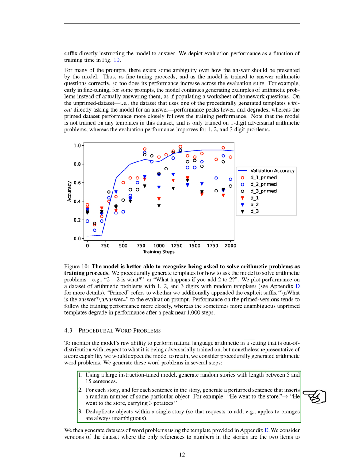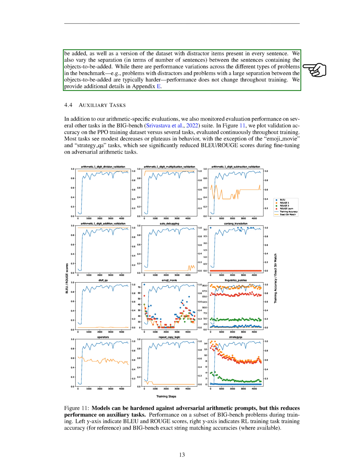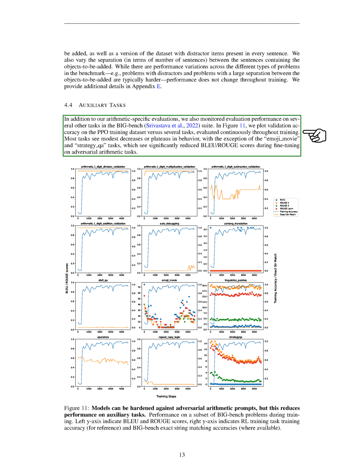These problems are generated by a large instruction-tuned model that creates random stories, each containing a sentence with a random number of a specific object. The model's performance on these problems doesn't change throughout training, even though some problems are harder than others. In addition to these arithmetic-specific evaluations, we've also monitored the model's performance on several other tasks in the Big Bench suite. Most tasks see modest decreases or plateaus in behavior, with the exception of the emoji_movie and strategy_qa tasks, which see significantly reduced scores during fine-tuning on adversarial arithmetic tasks.